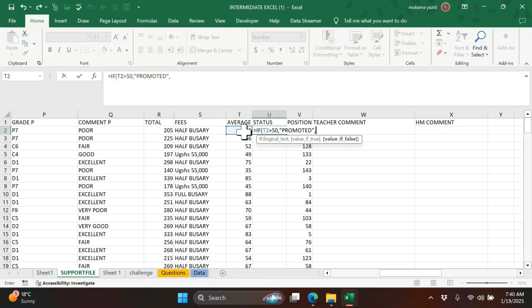So there's no need of writing the argument when I'm having only one result, because Excel will always give you two options, either the true part or the false part, which means it will give you the opposite of that argument.